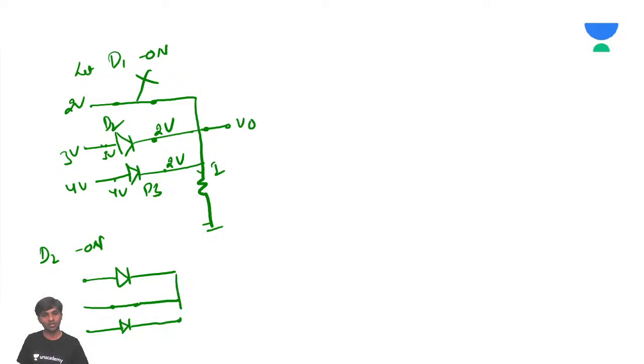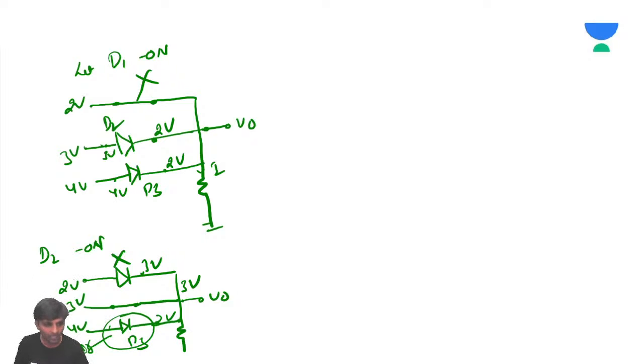Are you able to understand or not? It's going to be 2 volts, 3 volts, 4 volts. Let's say here it will be 3 volts. So when it is 3 volts, here it will be 3 volts. Of course, this is off. But what about this diode D3? Again, this is also not possible, because the anode of the diode is 4 volts and the cathode of the diode is 3 volts.